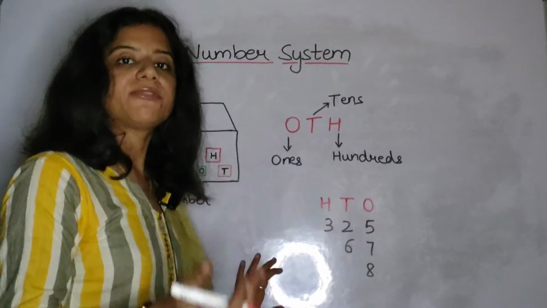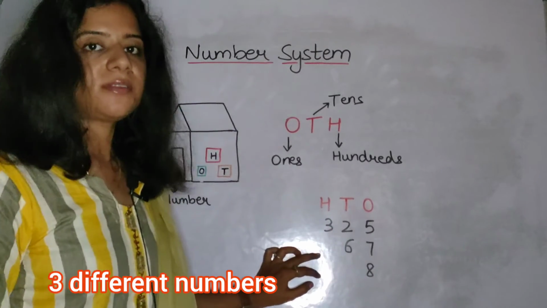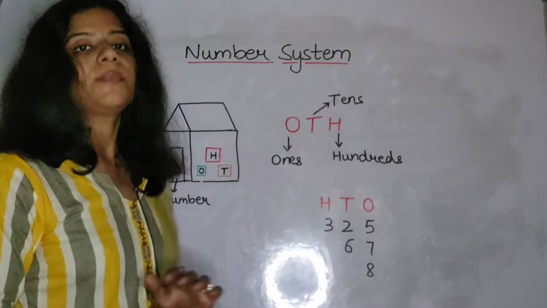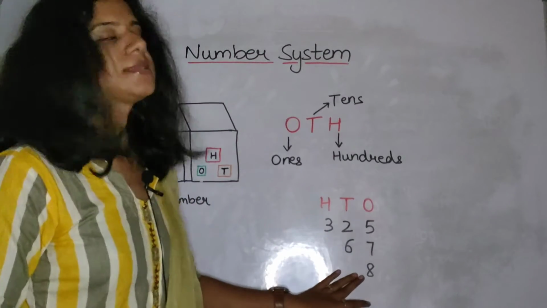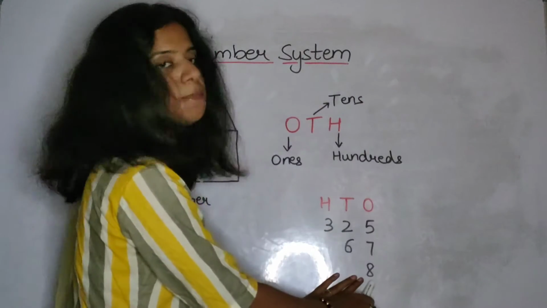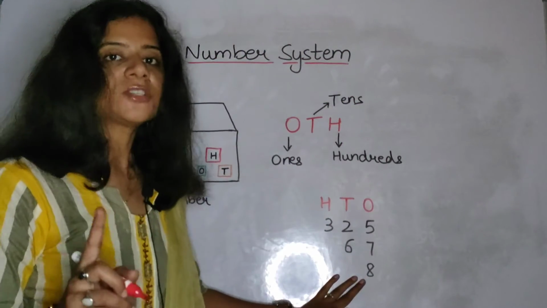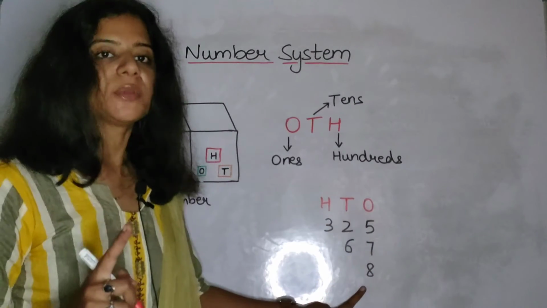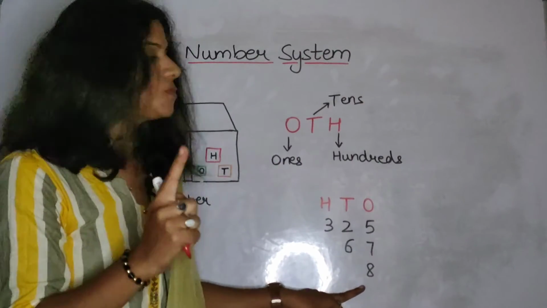Now let us move to different examples. There are three different numbers I have written. Let's see whether you are able to answer them or think about them. See, here this number is at the ones place. This is only one digit. So a one-digit number will always be at the ones place, because the place value is 1.